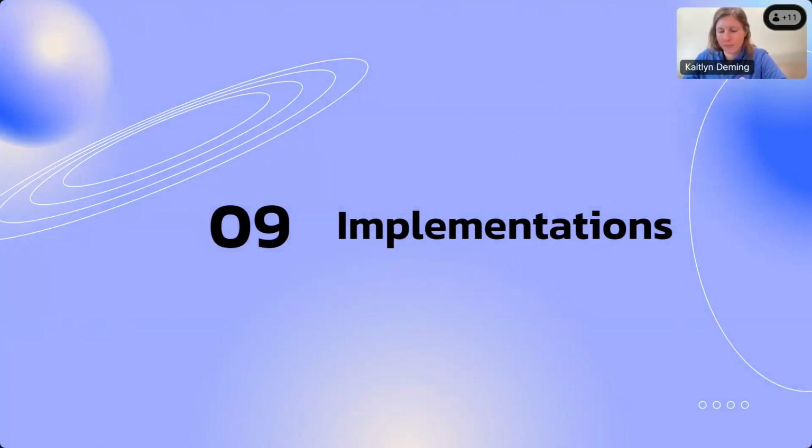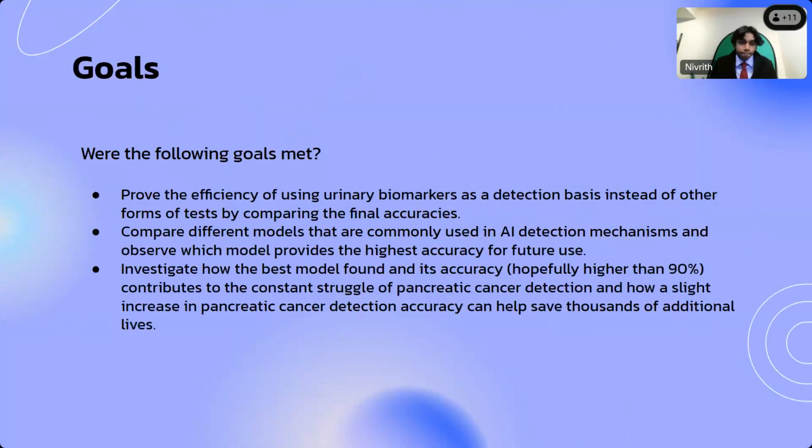Okay, thank you. So what are the implications of this? Well, first, did I meet my goals? I believe I proved the efficiency of using urine biomarkers as a detection basis, since I got a 91% accuracy rate. And did I compare different models that are commonly used in AI detection mechanisms? Yes. Gradient boosting models, in my case, I believe they did the best because gradient boosting models take each piece of data into account, while the other models that I used take the general patterns of the data and use that in their accuracy performances.